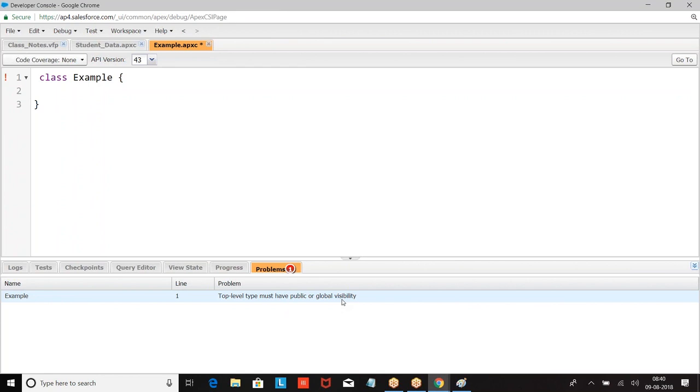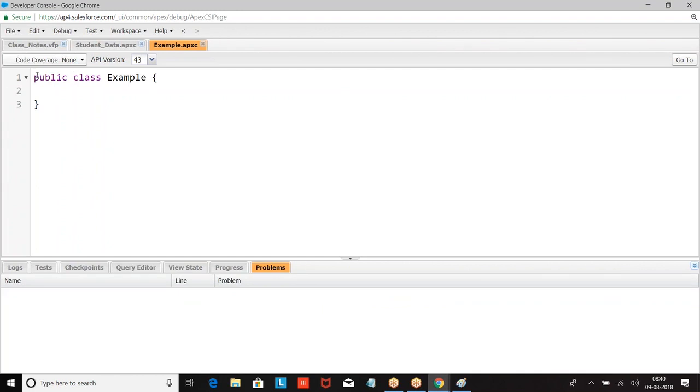If you don't define anything, by default it is private. For a class or a method or a variable, if you don't define anything, it is private. So what is the default access modifier for a class? Private. For a method, private. For a variable, private. For everyone, it is private. No separate definition for every element. Okay. Am I clear with this?